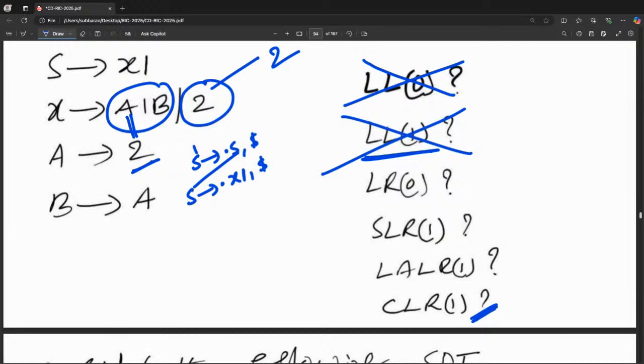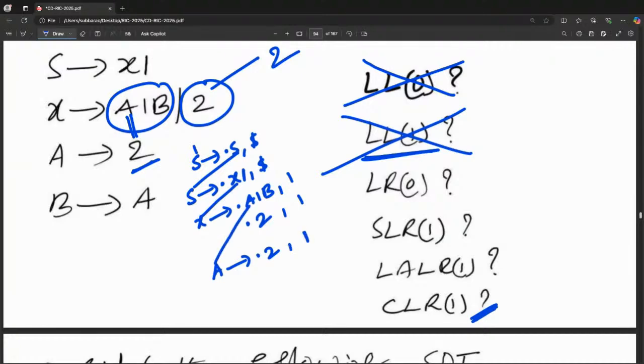Because of dot S, dot X, the X possibilities come: X goes to dot A1B, X goes to dot 2. Because X came from here, the first of the remaining is 1. Next one, because of dot A possibility, A goes to dot 2, and from here the first of the remaining is 1.